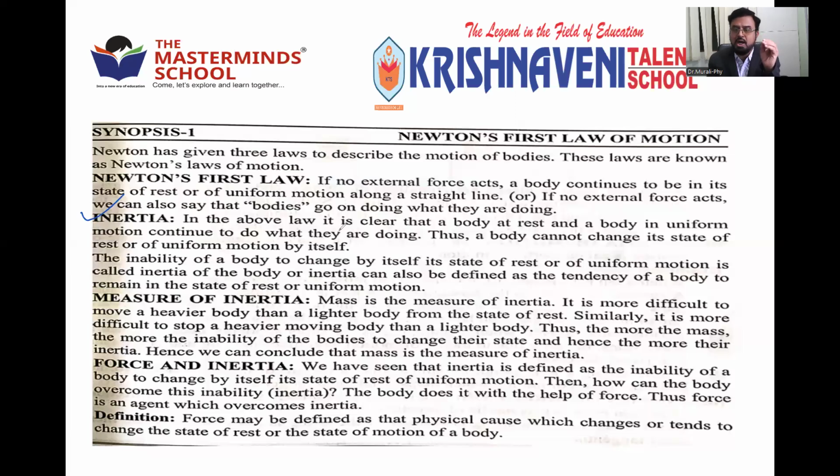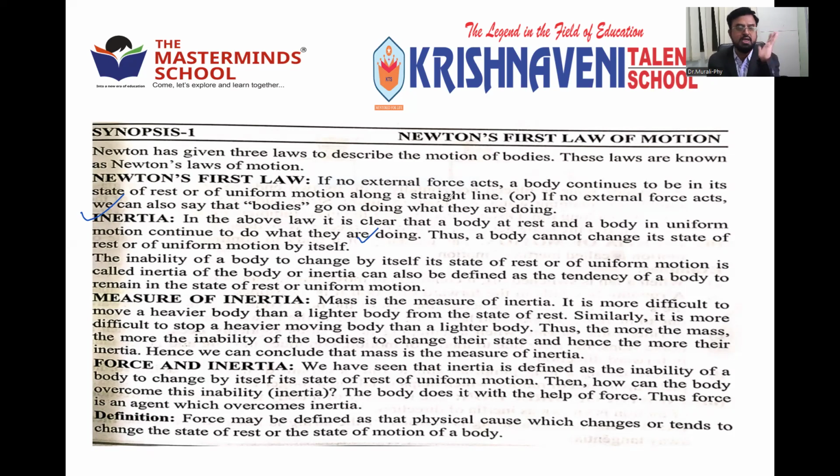So in the above law, it is clear that a body at rest and a body in uniform motion continue to do what they are doing. Thus, a body cannot change its state of rest or uniform motion by itself. It can change only by applying a force.